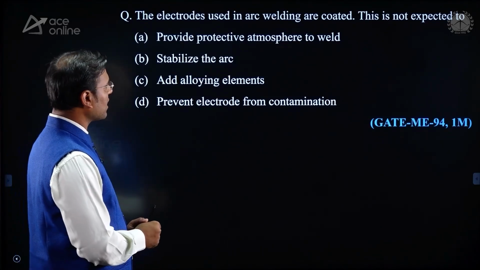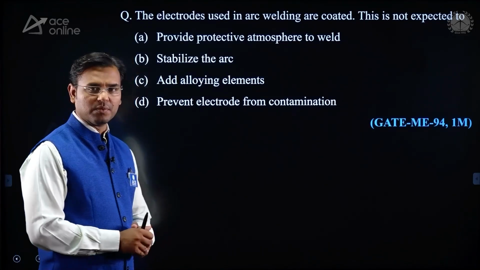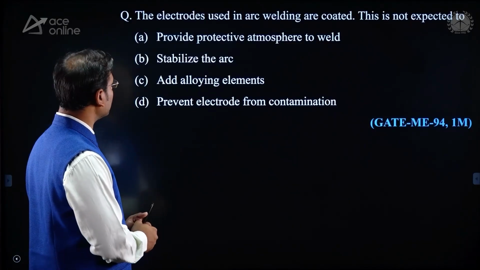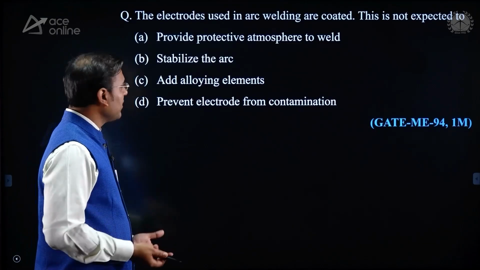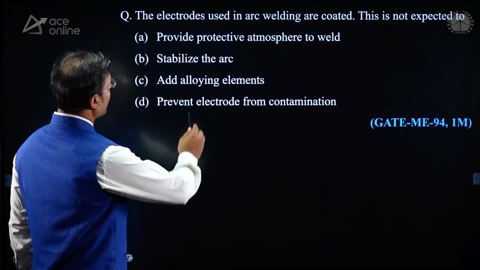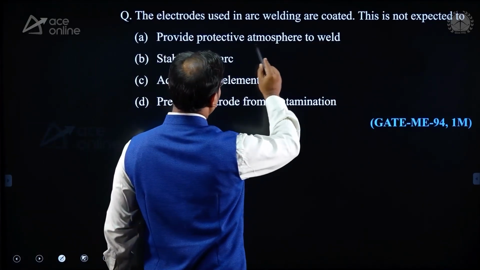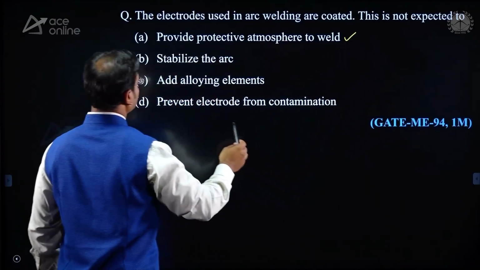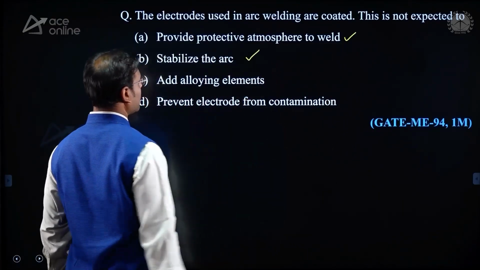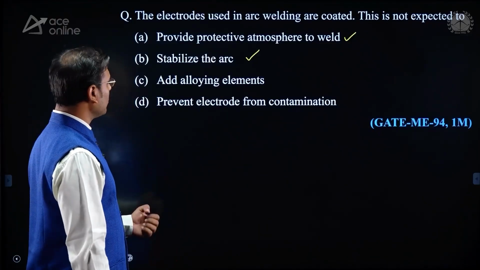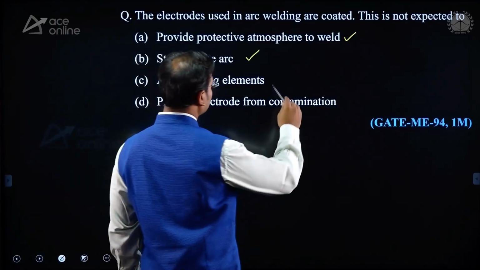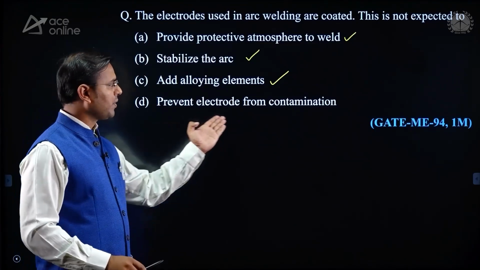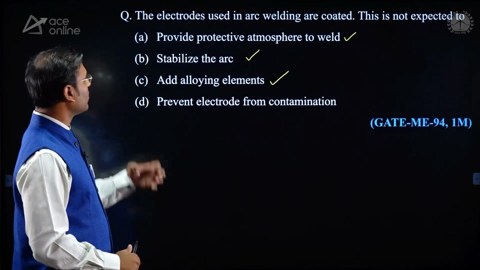The electrodes used in arc welding are coated. This is not expected to. In arc welding we are using a coated electrode, and this is not expected to. Why are we giving the coating? We are giving coating to provide a protective atmosphere to the weld. Correct. To stabilize the arc, for the stabilization of the arc we are using the coating on the electrode. To add alloying elements also we are using the coating, but we are not using coating to prevent the electrode from contamination.